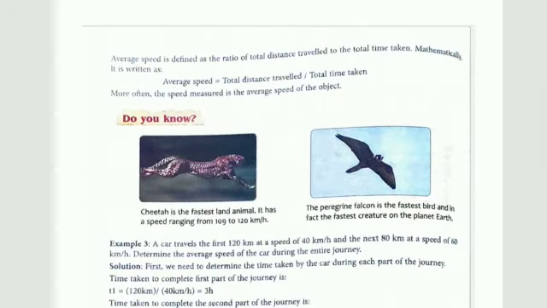Average speed is determined as the ratio of total distance travelled to total time taken. Or in maths you can say average speed is equal to total distance travelled divided by total time taken.